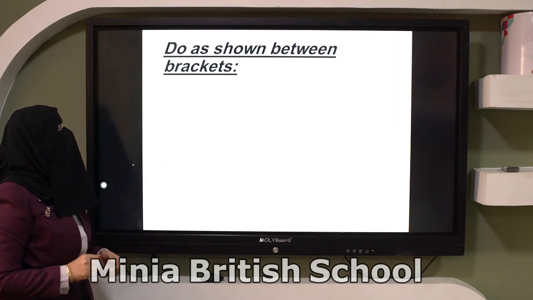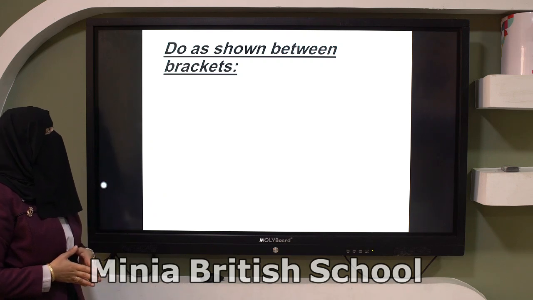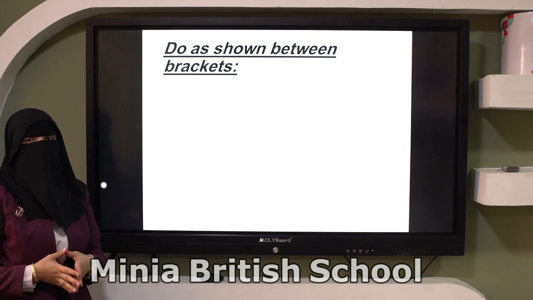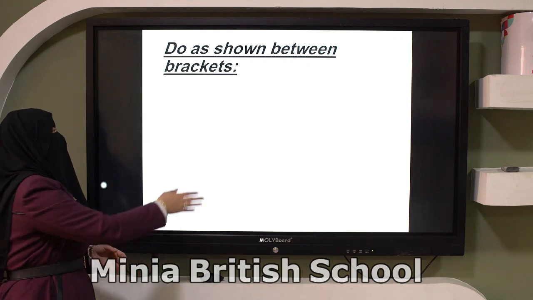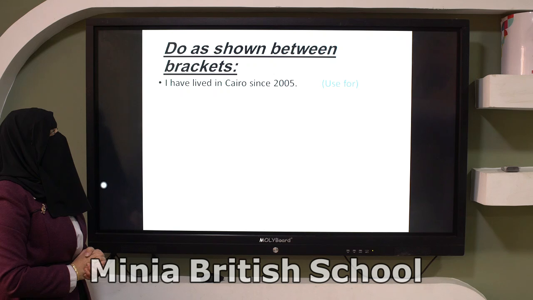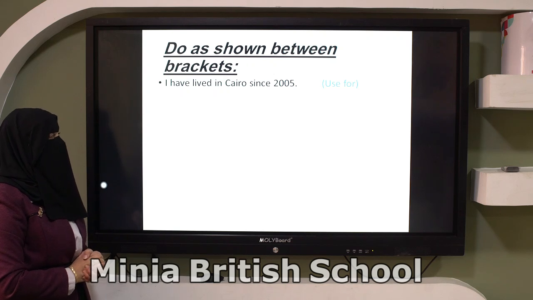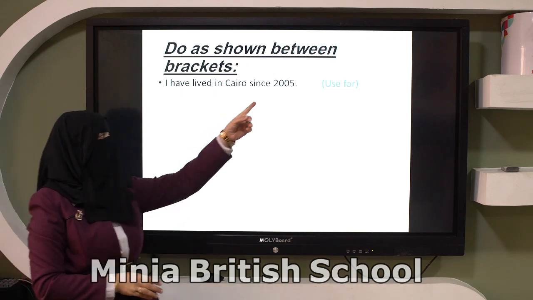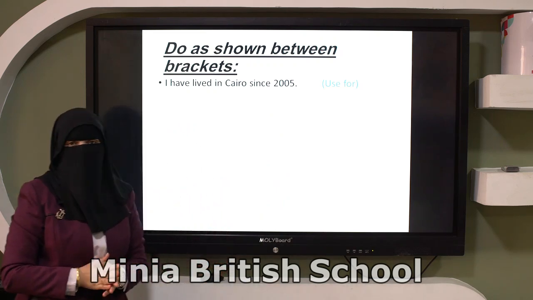We have another one. Do as shown between brackets. Okay, number 1. I have lived in Cairo since 2005. Use for. Pay attention, grade 7.